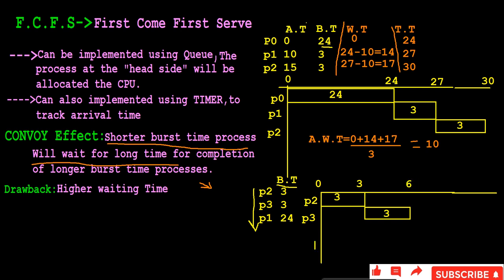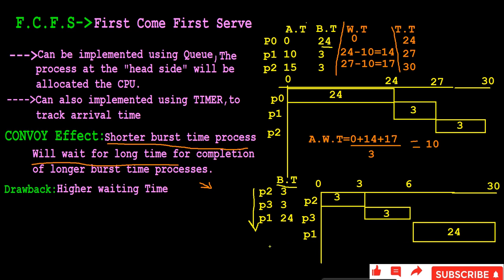Finally, P1 will start the execution for 24 seconds. It starts at the 6th second, so for 24 seconds means 6 plus 24. At the 30th second, it will finish the execution.